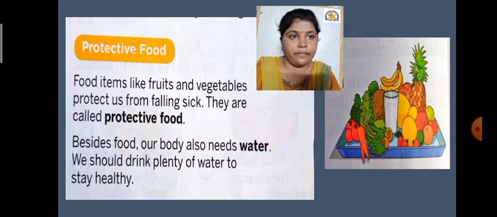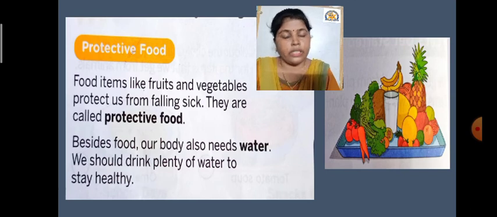So if we are fit and fine and healthy, then nothing will harm us, like any disease cannot harm our body. So see, food items like fruits and vegetables protect us from falling sick. They are called protective food. Obviously it helps us, it gives us protection. That's why this food group is called protective food.